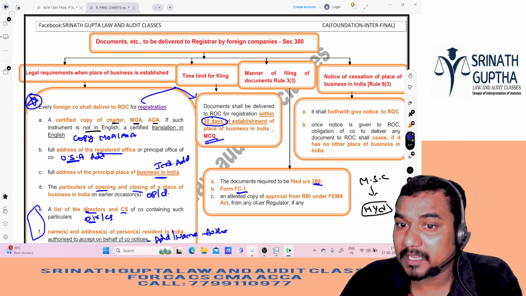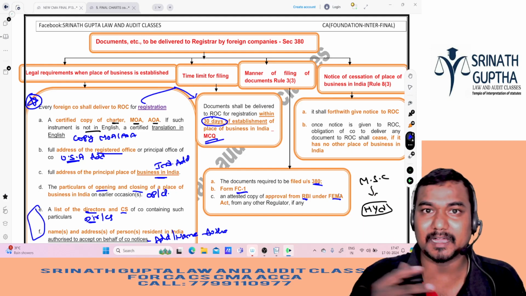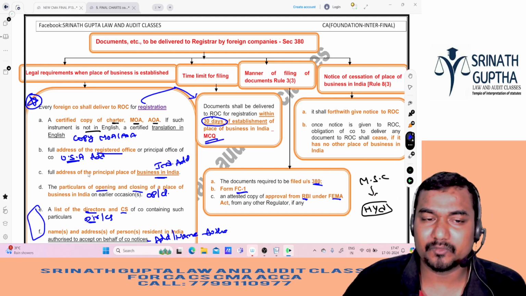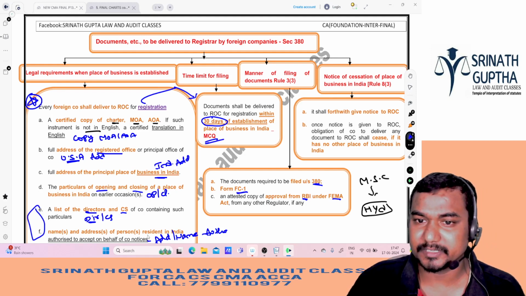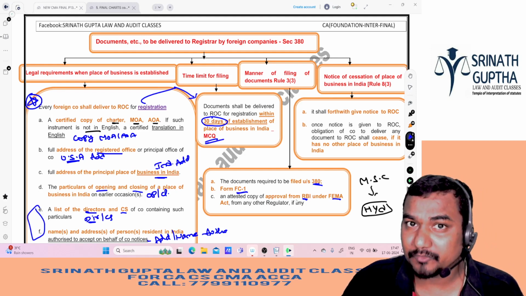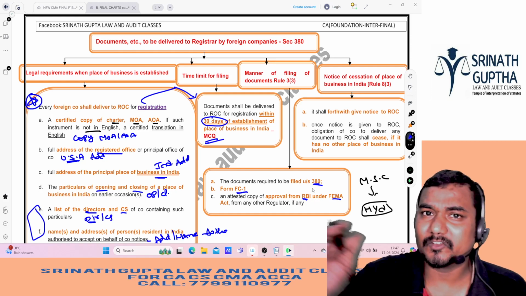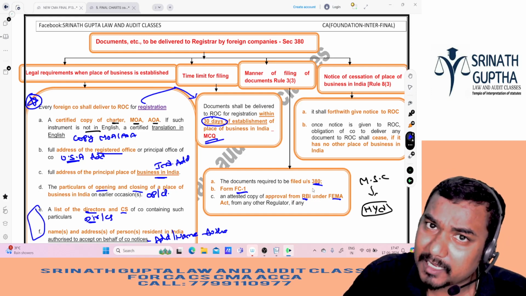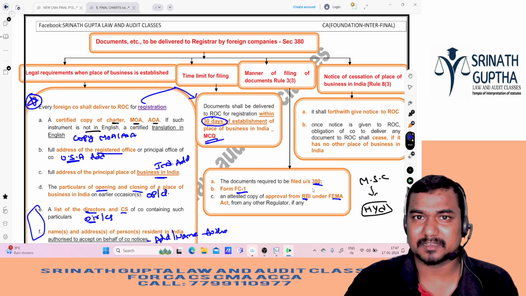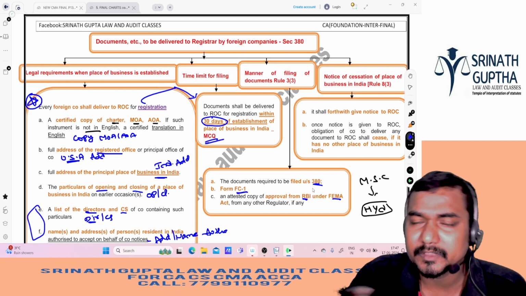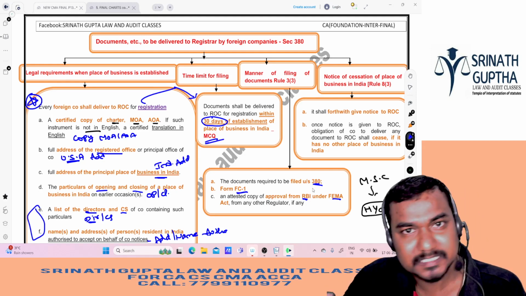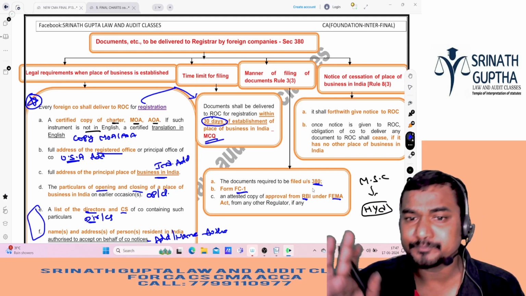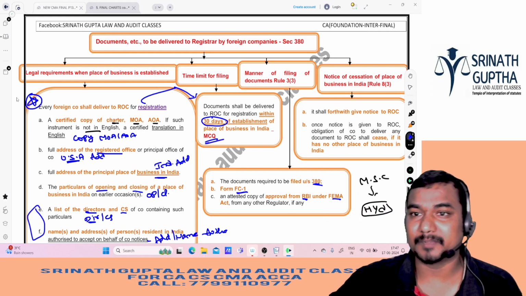And an attested copy of the approval of RBI and FEMA should also be filed along with all these documents. So along with MOA, foreign address, Indian address, date of opening and closing of the business, directors, CS, declaration, and also approval of RBI and approval of FEMA. Whenever FEMA comes, RBI comes. Whenever RBI comes, FEMA also comes. They are like wife and husband, sir. Whenever foreign exchange comes, these two people will come. So all these things we have to file with ROC within 30 days of opening the business in India in form number FC1.